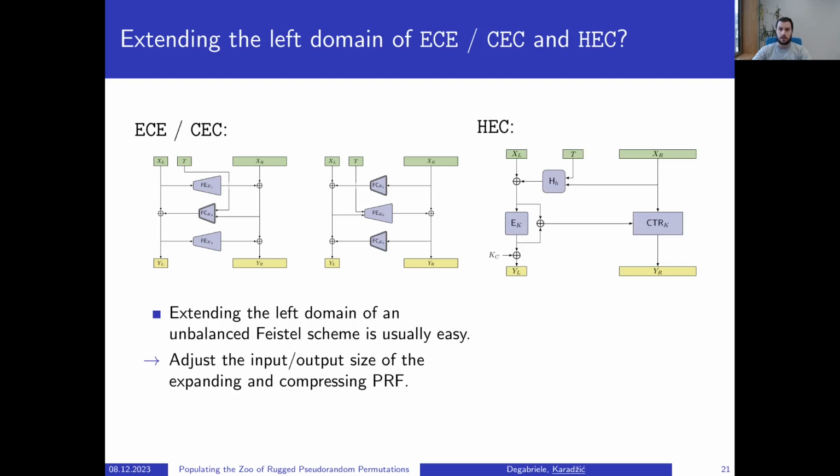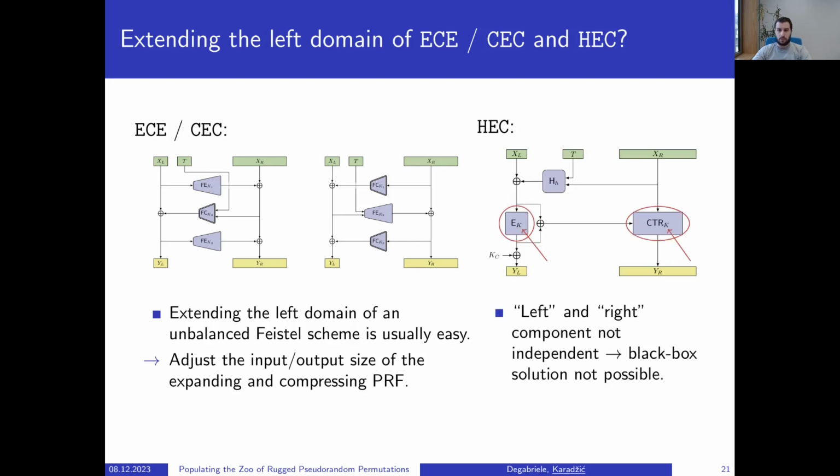For HEC, we see that the left and the right part are not independent since they are keyed with the same key, so a black box solution that we had for UIV is not possible, and we leave it as a topic for future work to find dedicated domain extenders for HEC.